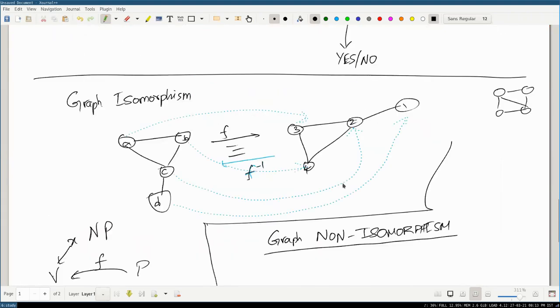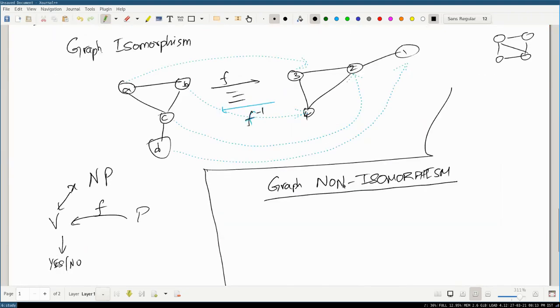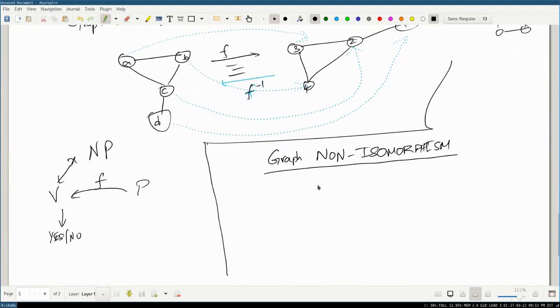So to prove it's isomorphic, all I need to do is give one isomorphism. But to prove it's non-isomorphic, I have to show that for every function that exists in this universe, every permutation, it's not. And naturally, you can see the difficulty here. There are n factorial permutations. And if I have to keep giving every permutation, like you don't even need to give, right? The verifier can itself sit and run all permutations. But we get the advantage in the no case.